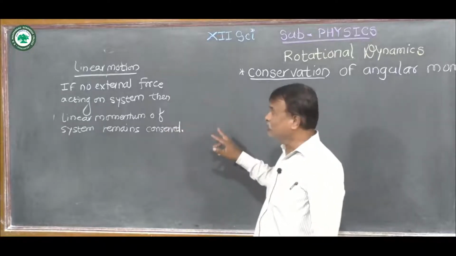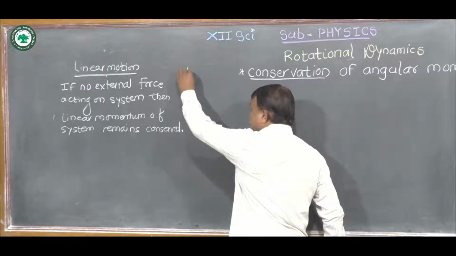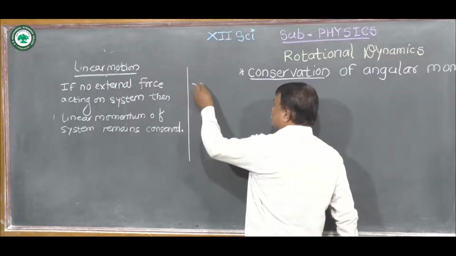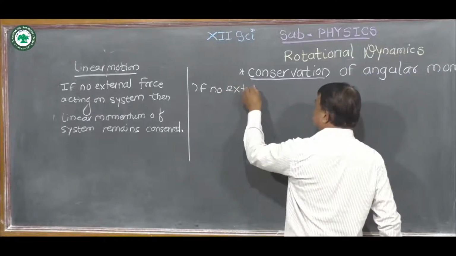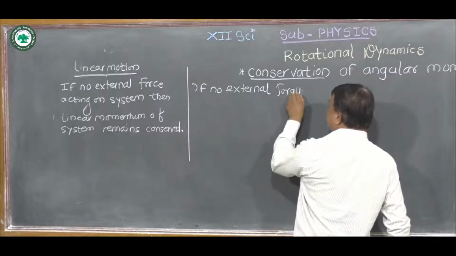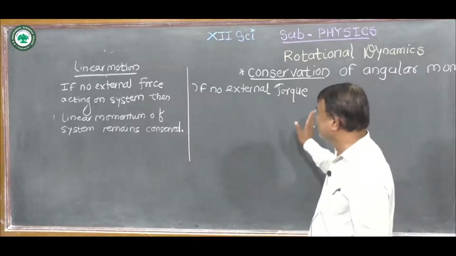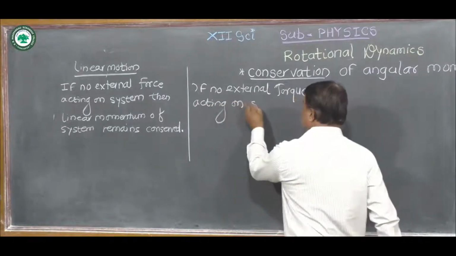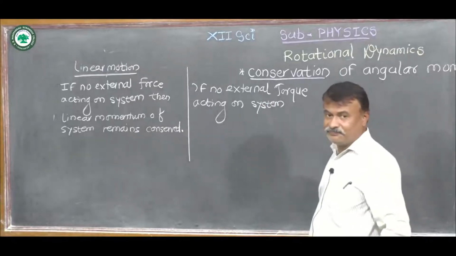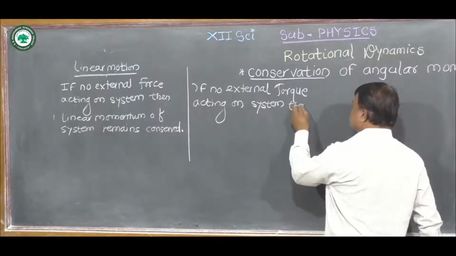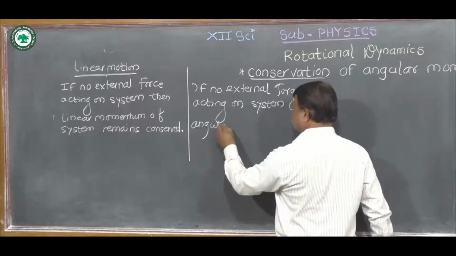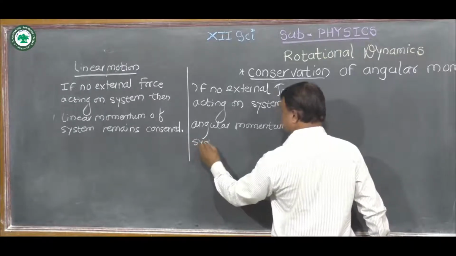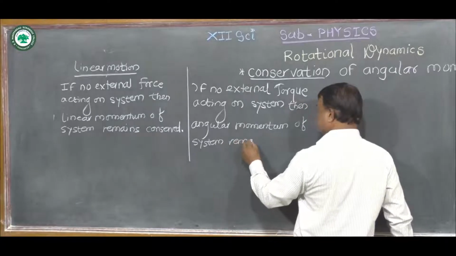So, in case of rotational motion, we can write the principle of conservation of angular momentum like this: if no external torque, instead of force we use the word torque because force and torque are analogous to each other, is acting on a system, then the angular momentum of the system remains conserved.